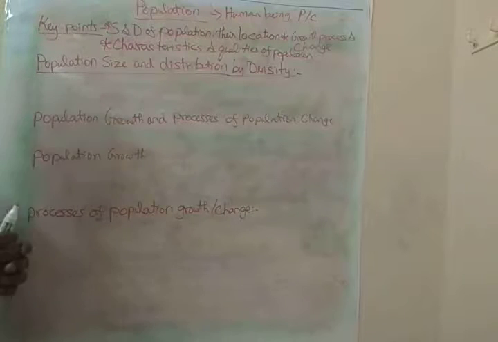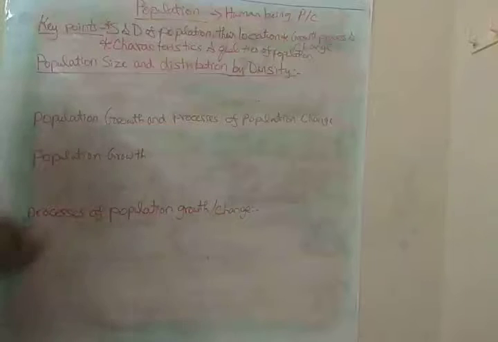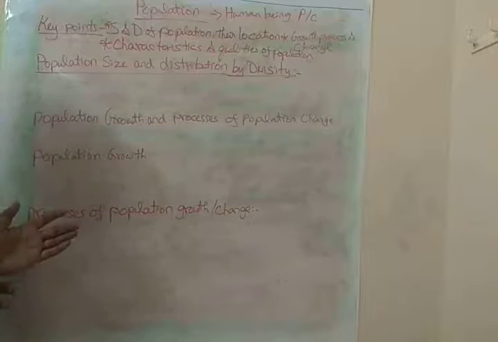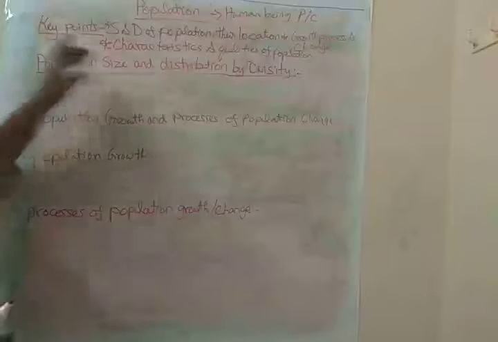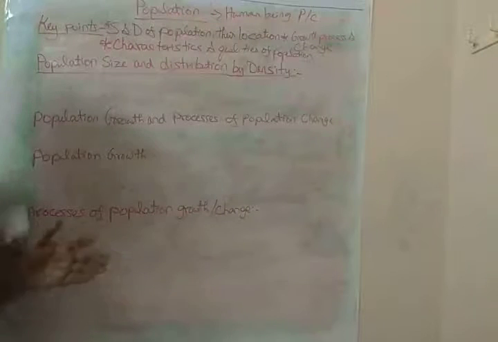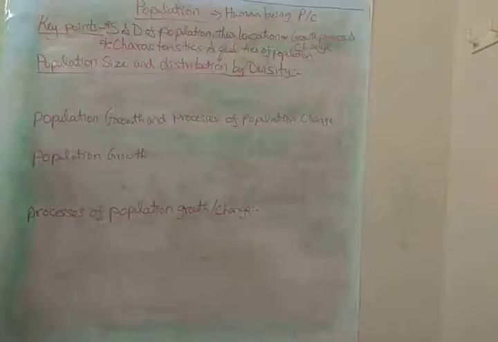For example, in the olden days, 45 people were accommodated in 1 square kilometer, and later it changed to 51 persons. So now how is it? That's what we are going to learn here.